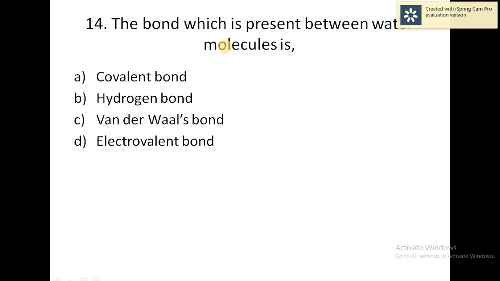Okay, next question, which one of the following is not a chemical change? Four options are given. We have to identify which is the chemical change and which is the physical change.